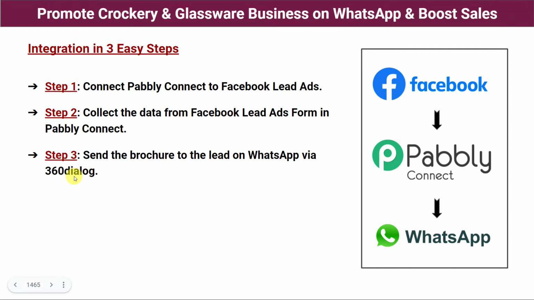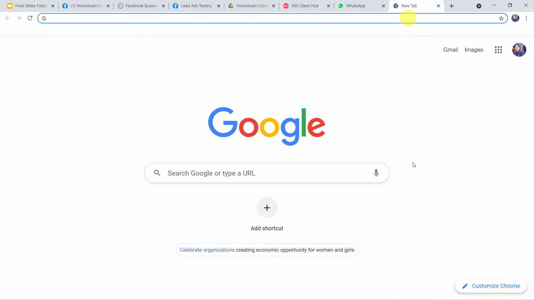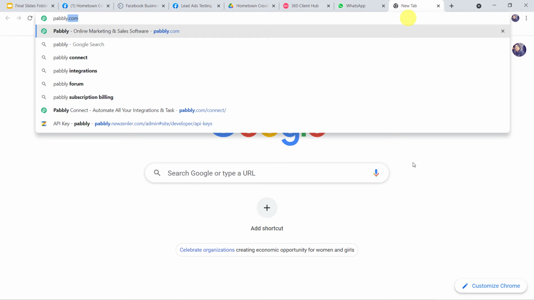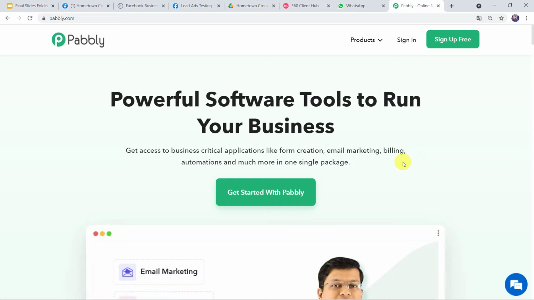So in this way, we are going to create an integration between Facebook lead ads and WhatsApp using Pabbly Connect. So let us learn the integration process now. For this, let us type Pabbly.com in our browser. This is the website of Pabbly.